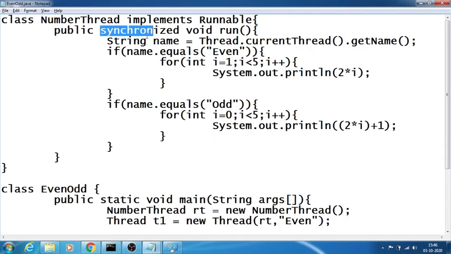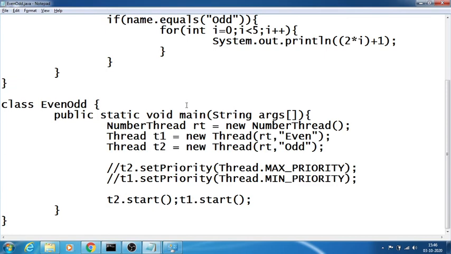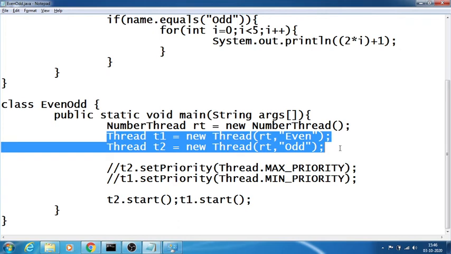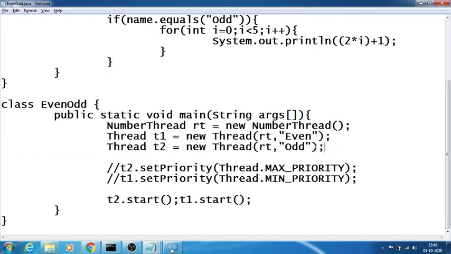Synchronized is a keyword which is used to make a particular thread wait until the completion of another thread. After completion of the even thread, the odd thread will print, or after printing of the odd thread, the even thread will print, depending upon the priority of the thread we create.